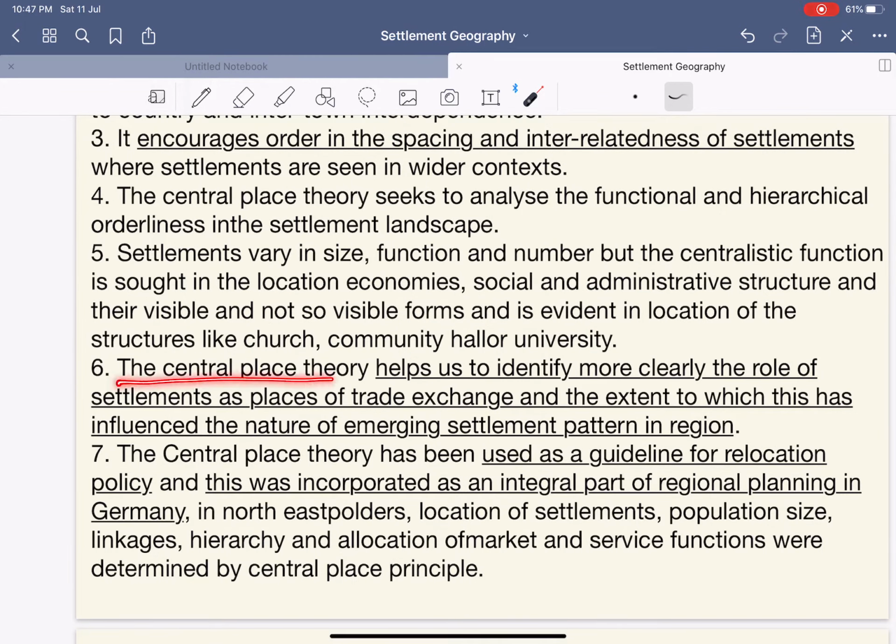The central place theory helps us to identify more clearly the role of settlement as a place of trade and exchange, and the extent to which this has influenced the nature of the emerging settlement pattern. The central place theory has also been used as a guideline for relocation policy, and this was incorporated as an integral part of regional planning in Germany. It's simple. What is this relocation? Relocation means that we are developing new cities and locating the population.